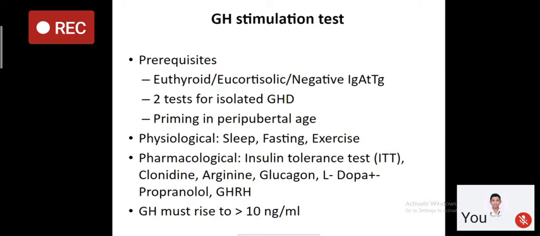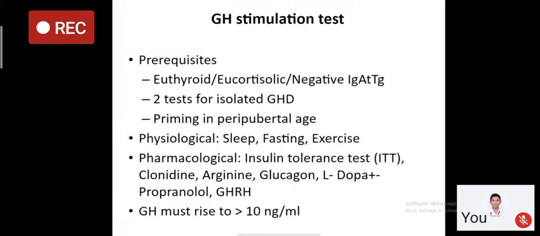There are various stimuli which include physiological stimuli like sleep, fasting, and exercise. There are some pharmacological stimuli like insulin tolerance test, clonidine, arginine, glucagon, L-DOPA, propranolol, and growth hormone releasing hormone. We will not discuss the details of how to perform this. This is beyond your level of discussion, but these are various stimuli which result in increased secretion of growth hormone.